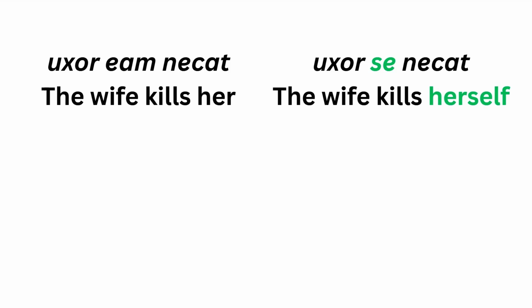Here are 2 sentences. Uxor eam necat. The wife kills her. This is using the usual is ea id third person pronoun. Uxor se necat. This is now using the reflexive third person pronoun. The wife kills herself. Se is an accusative. She is the object, but it is referring back to the nominative. Uxor, it is reflecting back to her. It is a reflexive pronoun.